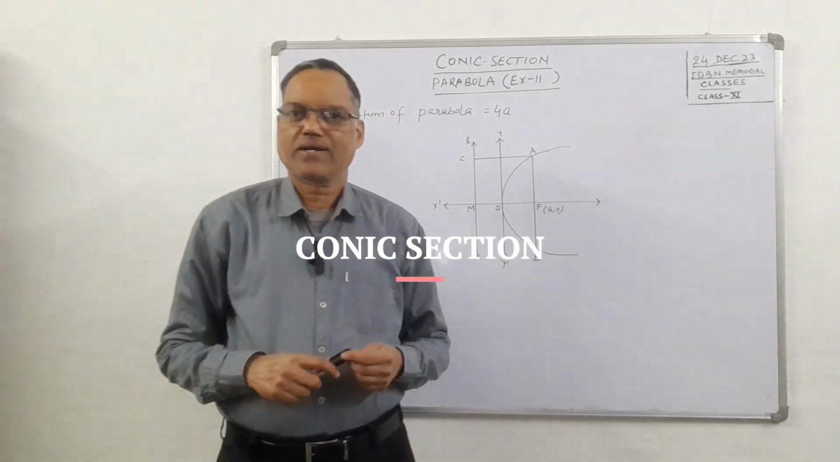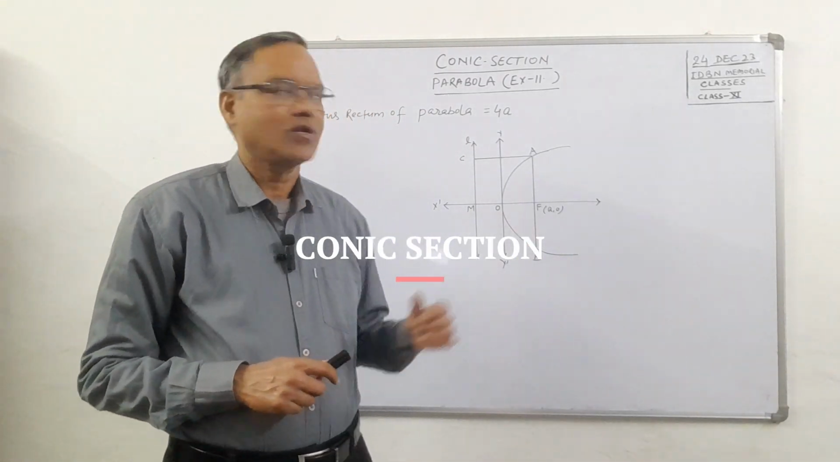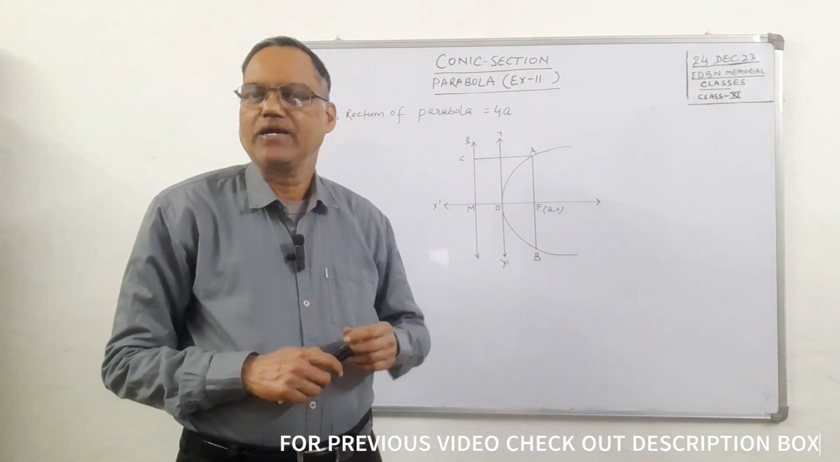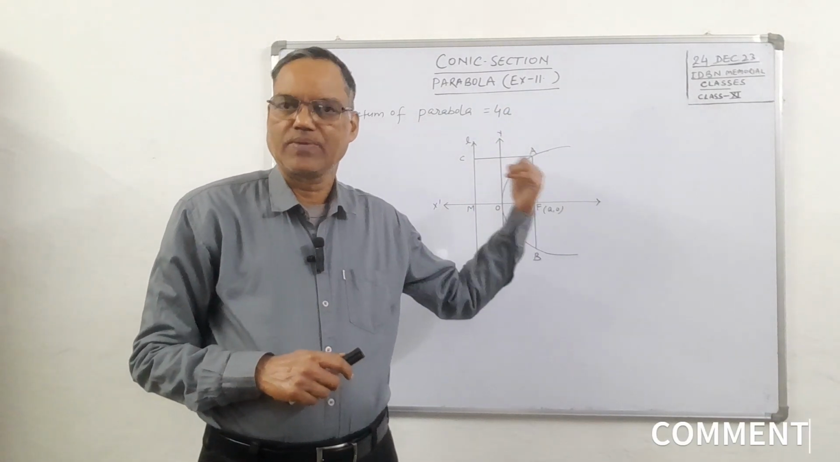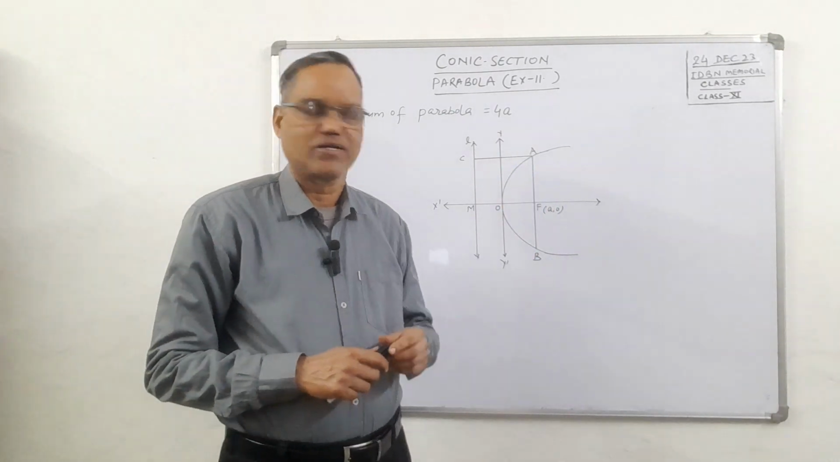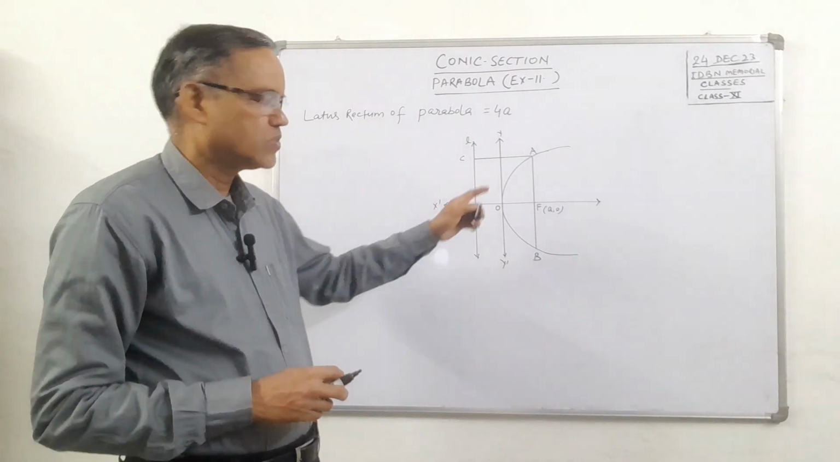Hello students, welcome back. Now let us see the last term, that is called latus rectum of a parabola. इसकी वैल्यू 4a के इक्वल होती है, that only we need to remember. But कैसे होती है will define and find its value here. ठीक है. So what is latus rectum?